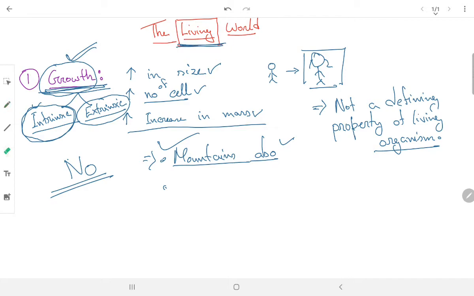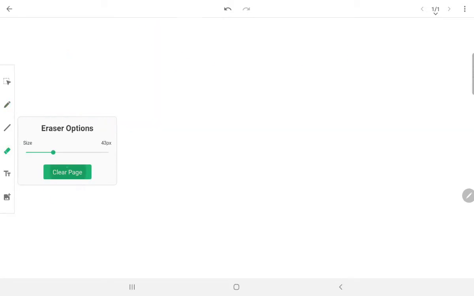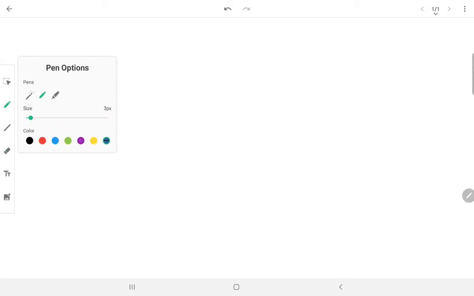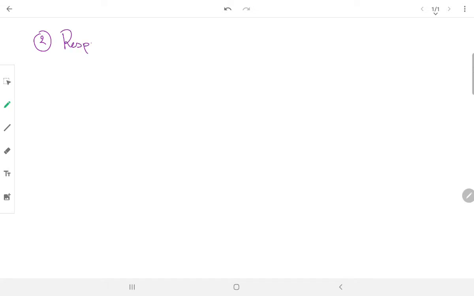Next, what characteristic do we have? The next characteristic that we'll see is characteristic number 2, right? One we have seen, now we'll see 2, that is respond to stimulus.